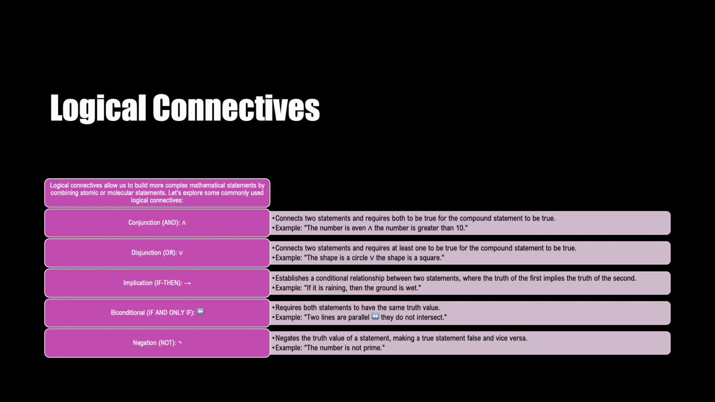Negation, not. The negation connective negates the truth value of a statement, flipping it from true to false or vice versa. For instance, the statement, it is not the case that the number is prime, negates the truth value of the original statement about primality. By utilizing these logical connectives, we can build molecular statements that capture more complex relationships and conditions between statements. Understanding and employing these connectives is crucial in constructing precise mathematical statements and reasoning about them within the realm of discrete mathematics.